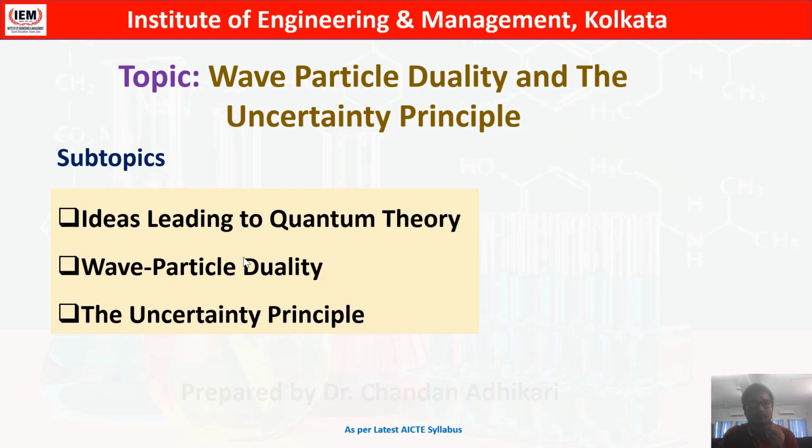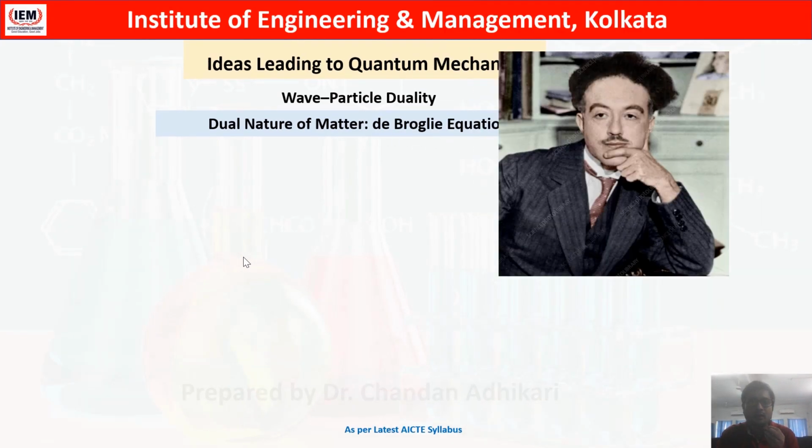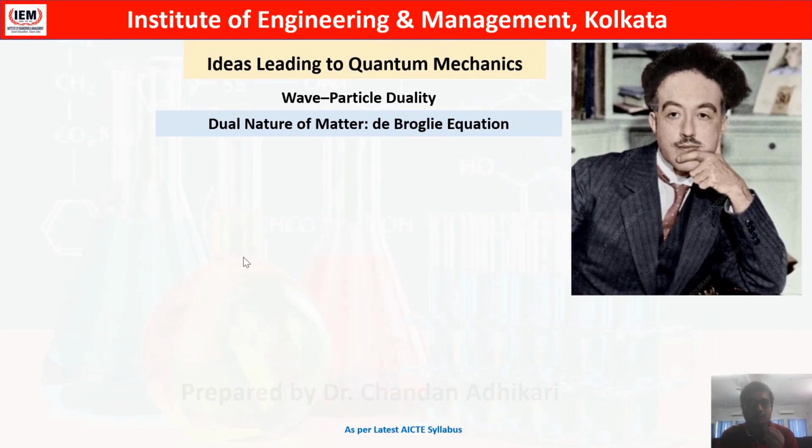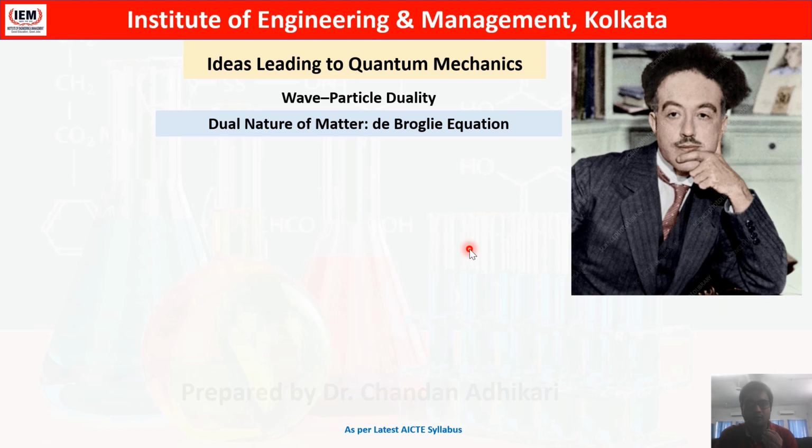uncertainty principle. So there was a great scientist again in that era whose name was de Broglie. He first thought that if radiation can have two characters, wave character along with particle character, then it might be possible that matter can also have two characters, the wave nature along with their particle nature.